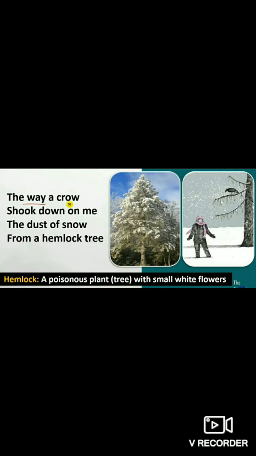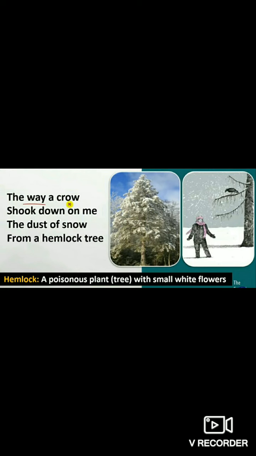In the first one, you can see the image of a hemlock tree, and in the other picture you can just imagine that the poet was sitting under the hemlock tree, and on the same tree you can watch that a crow was sitting. So this is the situation given.